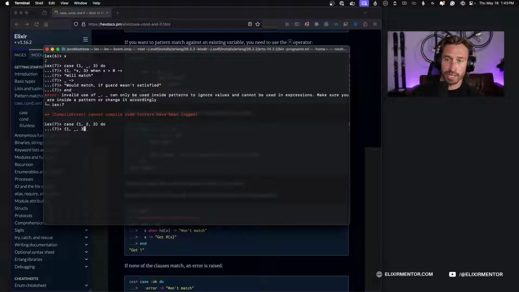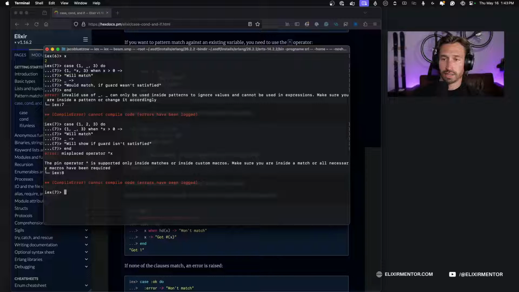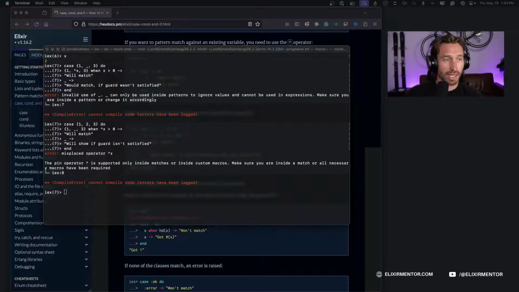So I'm just going to do that underscore, and then we're going to have our when, and I'm going to pin to x. I believe I have to pin is greater than 0. Then this condition will happen. And we'll say will match. And if it doesn't match, we'll say will show if guard isn't satisfied. Oh my gosh. Okay, so I guess we can't pin it.